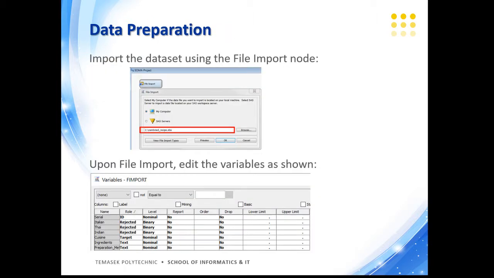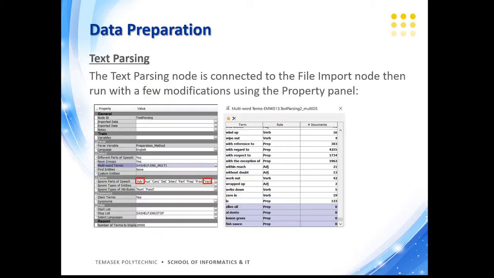So in SAS Enterprise Miner, we would first import the dataset using the file import node, and upon file import, the variables are edited as shown. As can be seen, the 3 binary variables are rejected and the cuisine variable is set as the target variable.